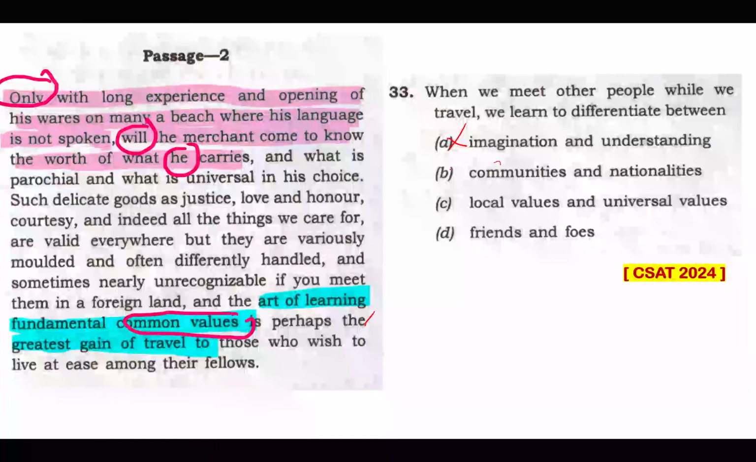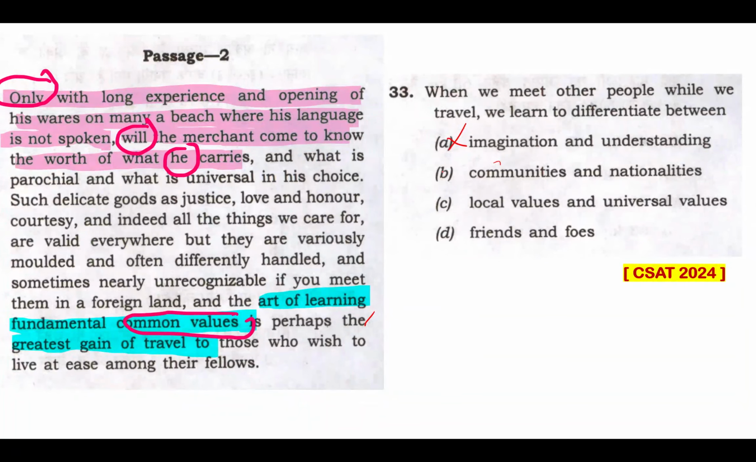Option B, communities and nationalities. It's not just about knowing other people, other communities. It's about one's own self-realization, own values, reflecting upon the self. That is also there. So it's not just about other communities or nationalities that you'll get to know. You'll know your worth, your values too. You'll discover that, you'll rediscover that also. That is also clearly reflected in this passage.